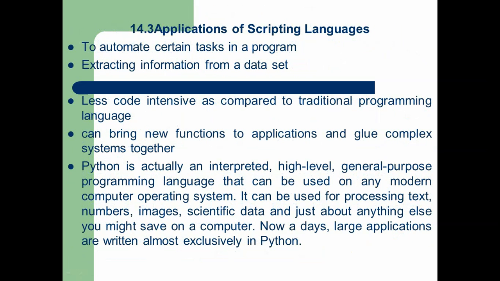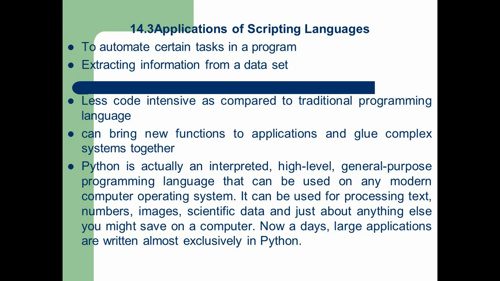Next one is applications of scripting language. Where do we use the scripting language? Number one, to automate certain tasks in a program. Number two, extracting information from a dataset. Here dataset refers to any database software like Oracle, SQL, MySQL, which we already discussed in the previous lessons.